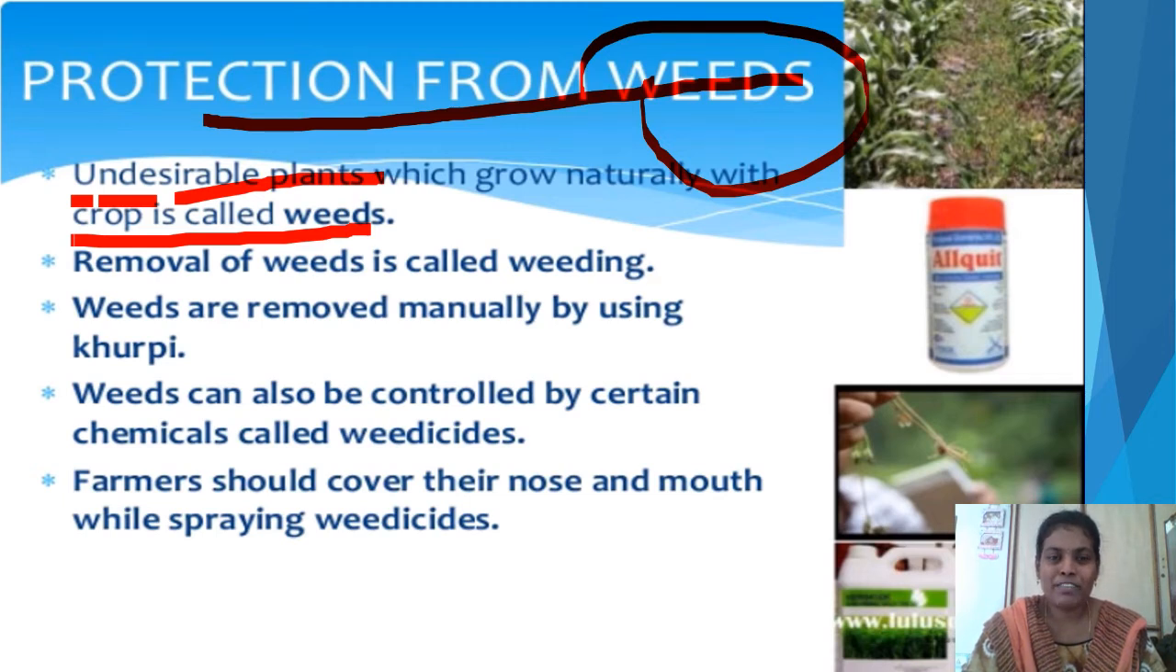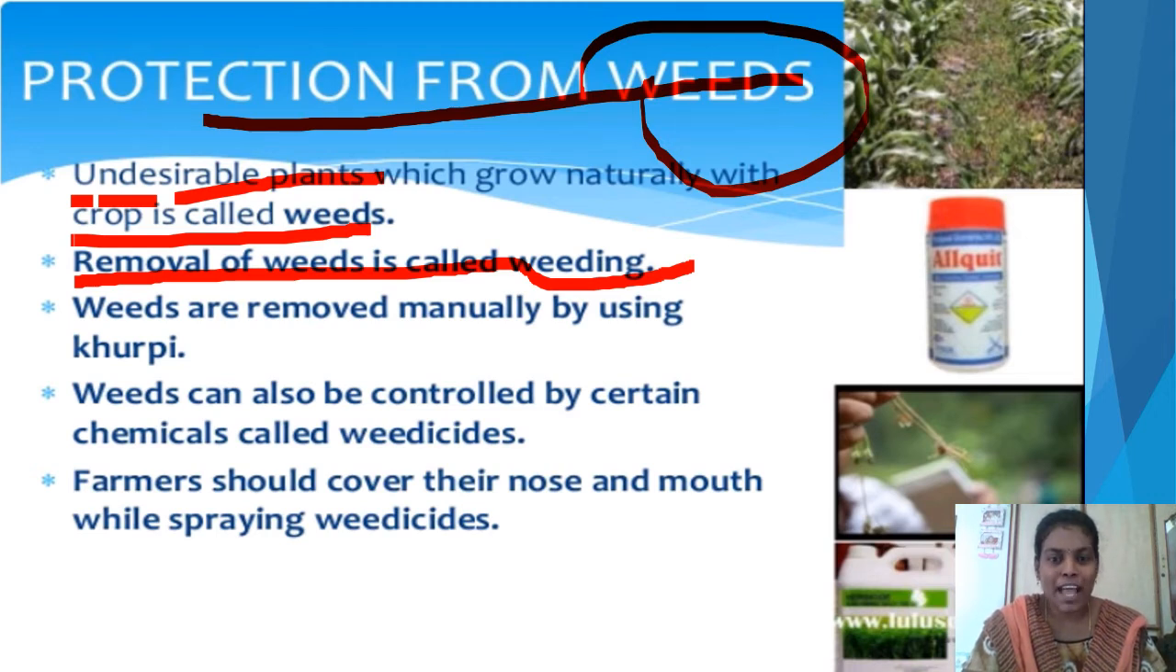These are very harmful to the actual crop. They compete with the natural crop for place, nutrients and sunlight. They grow very well when compared to the crop. That's why we have to remove these weeds from the crop to avoid damage to the crop. How do we remove these weeds? The removal of weeds from the crop is called weeding.